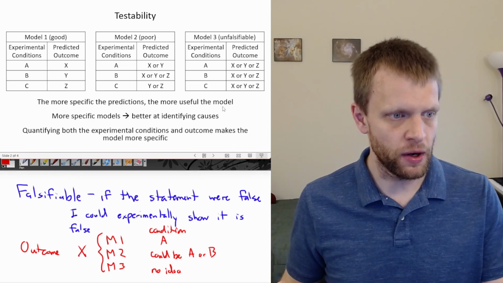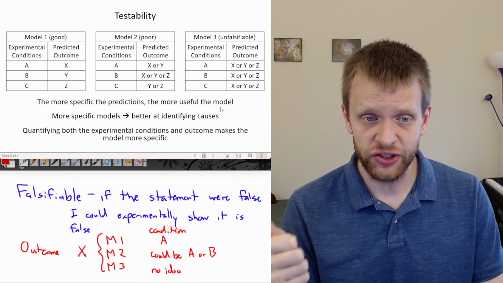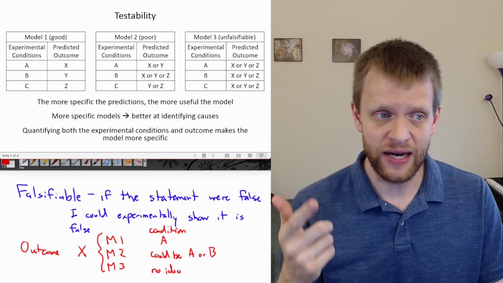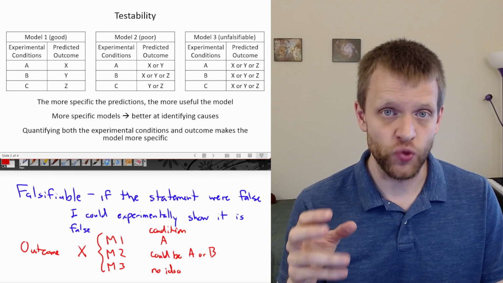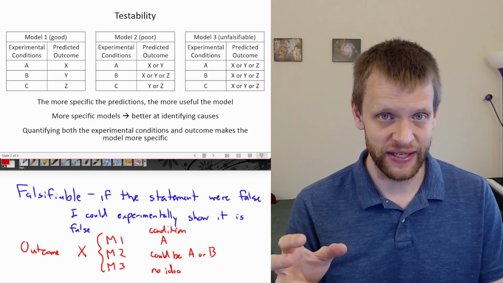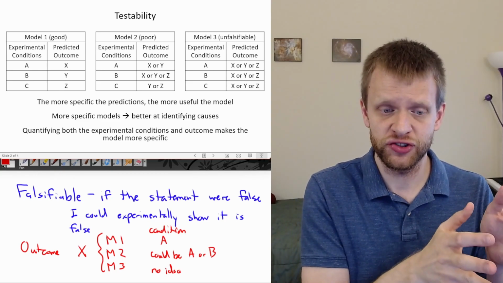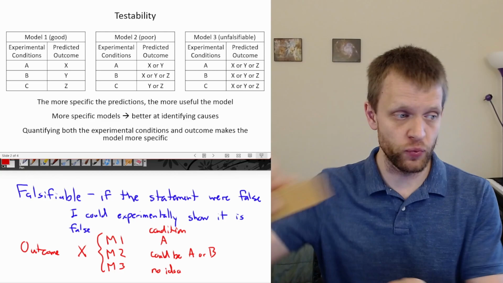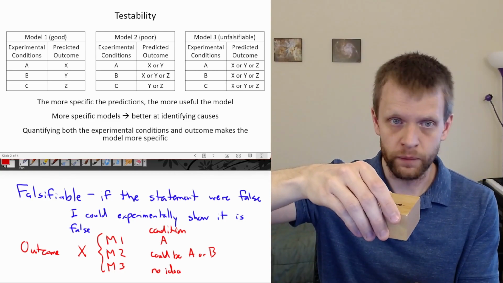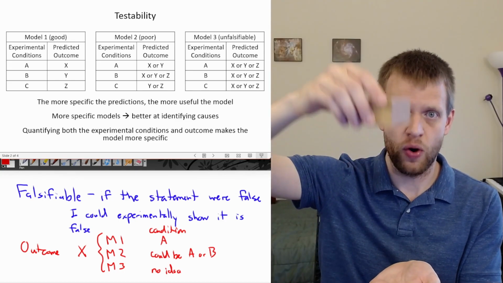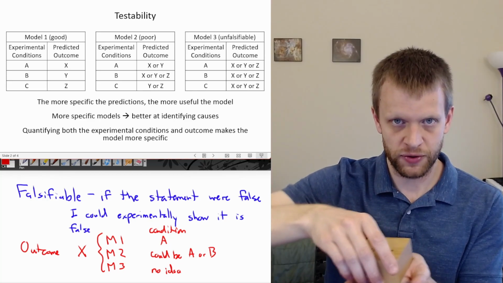And in these models, being able to quantify both the experimental conditions and the outcome makes those models much more specific. This is why math is used in science. Being able to quantify what our initial conditions are. So for example, if we're doing an experiment with me dropping objects from different heights, and I want to know, if I drop it from different heights, how long will it take to hit the ground?